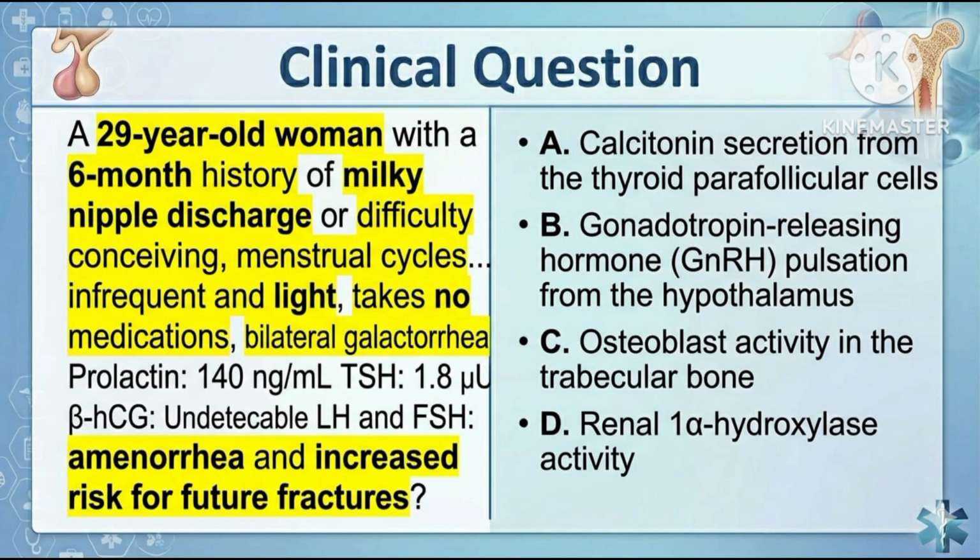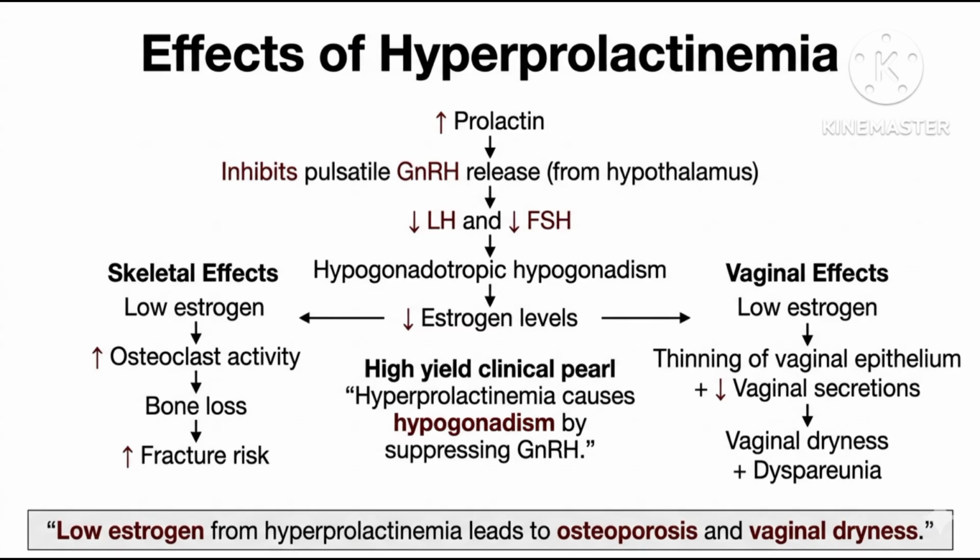As we all know, this patient has prolactinoma. Increased level of prolactin inhibits the release of gonadotropin releasing hormone from the hypothalamus, resulting in decreased LH and FSH secretion from the anterior pituitary. Low LH and FSH means low estrogen level. Low estrogen level stimulates the osteoclast cells, resulting in bone loss and increased risk of fracture. Low LH and low FSH also increase the risk of amenorrhea and infertility in patients with prolactinoma.